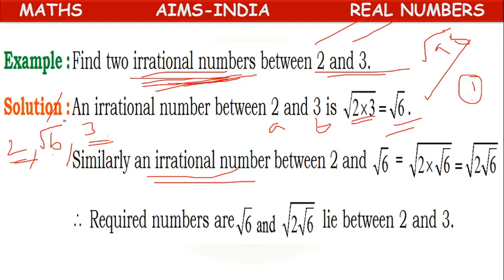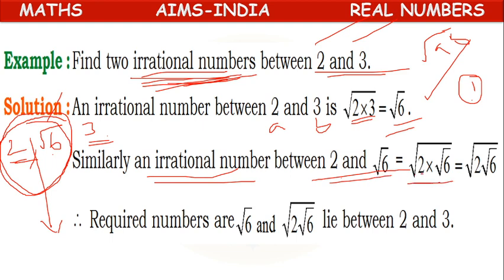If we take 2 and root 6, between them one more irrational number can be inserted. The irrational number between 2 and root 6 is root of 2 into root 6, which is root 2 root 6, and it lies between 2 and 3.